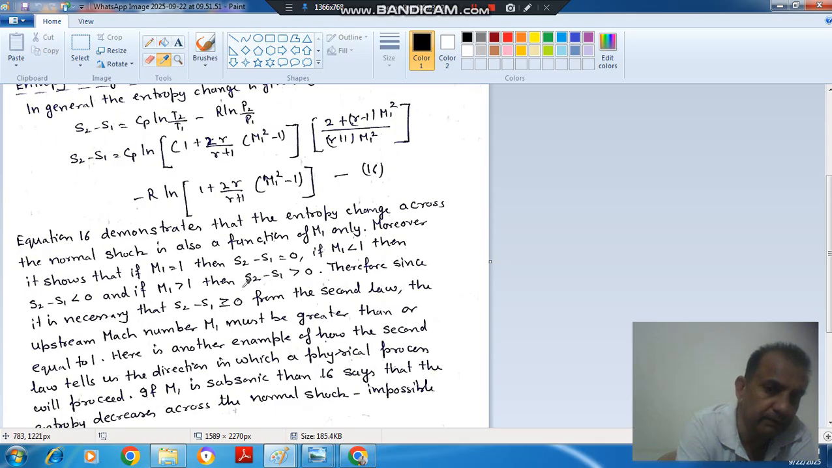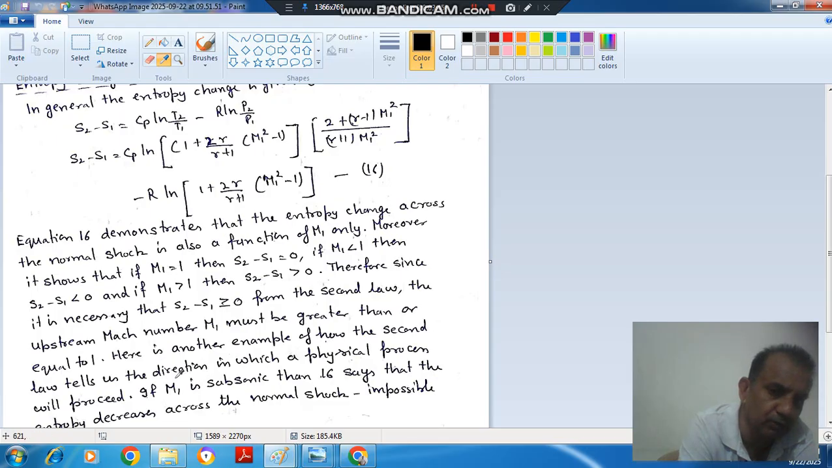Okay, and this is when the Mach number is more than 1. So reading this out, equation 16 demonstrates that entropy change across the normal shock is also a function of M1 only. However, it shows that if M1 is 1, S2 minus S1 is equal to 0. If M1 is less than 1, then S2 minus S1 is less than 0, and if M1 is greater than 1, S2 minus S1 is greater than 0. Therefore, since it is necessary that S2 minus S1 should be equal to or greater than 0, from the second law the upstream Mach number M1 must be greater than or equal to 1.